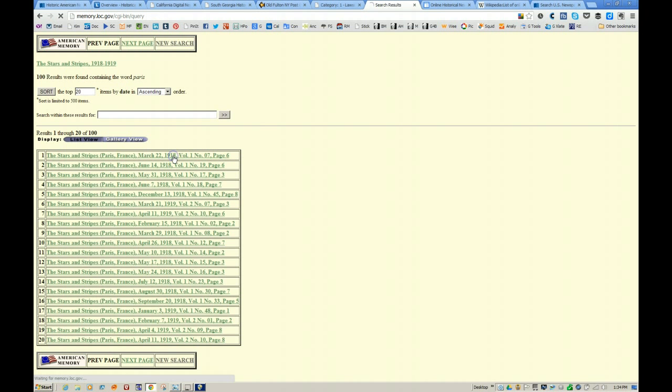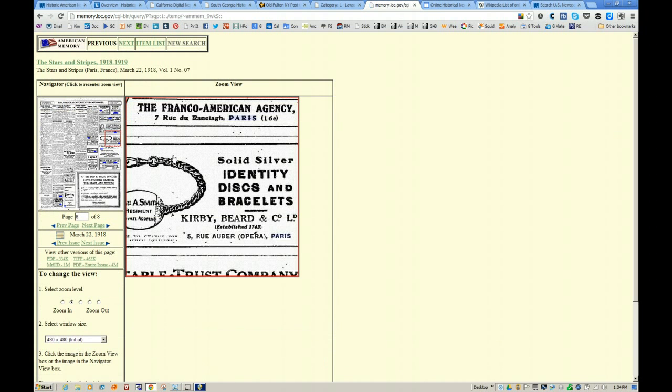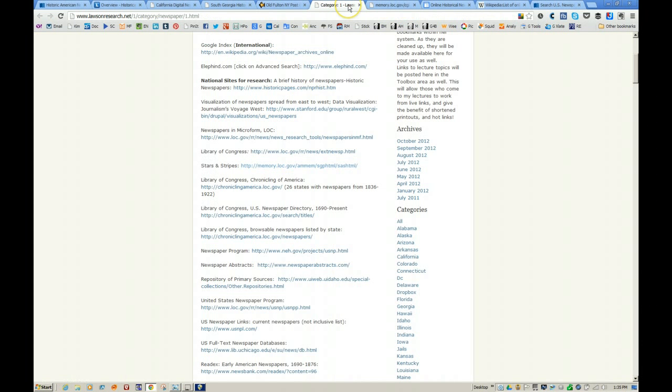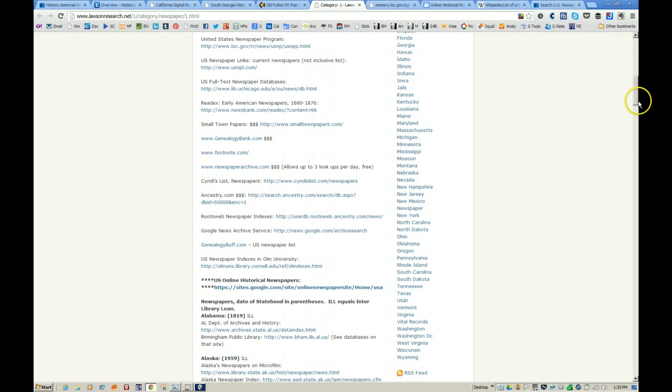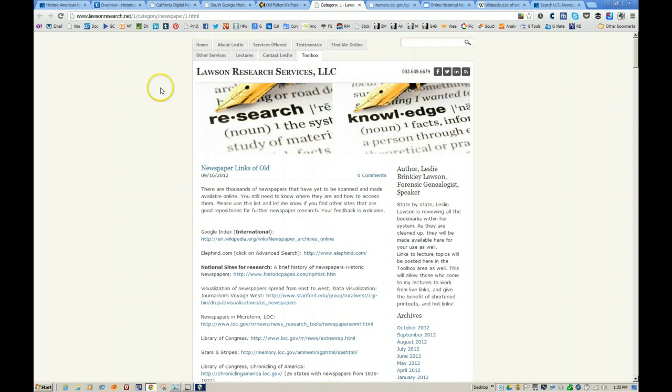So let's pick one. And there you go. There's the word Paris. You can see on the left all the other instances of the word Paris on this particular page. It has a rather interesting interface for zooming, but I think you get the idea. So this is, again, one of the many links that Leslie has included in her site of old newspaper links, and I encourage you to take a look at that particular list. It's very helpful.